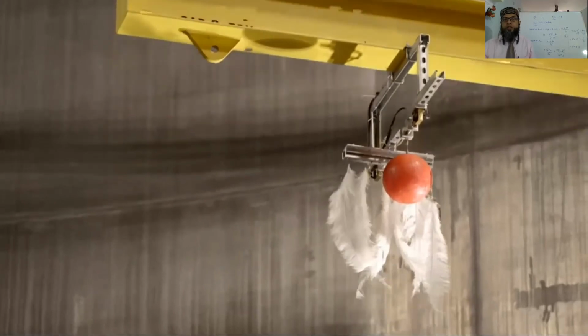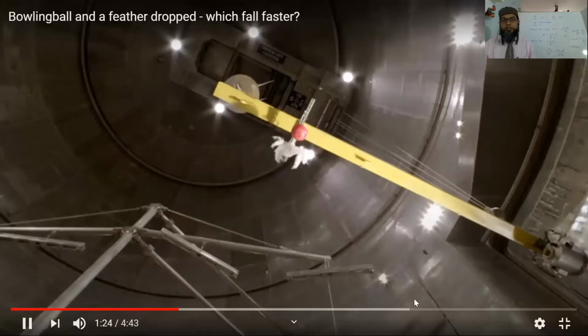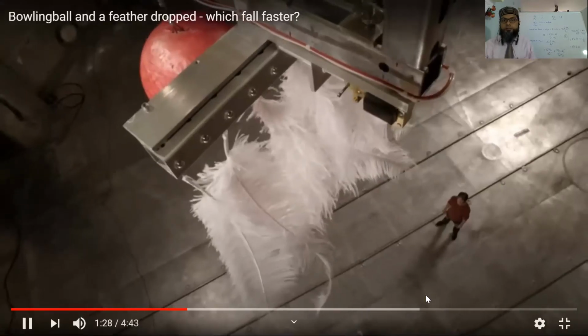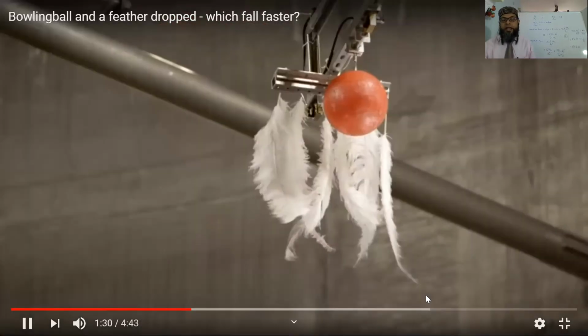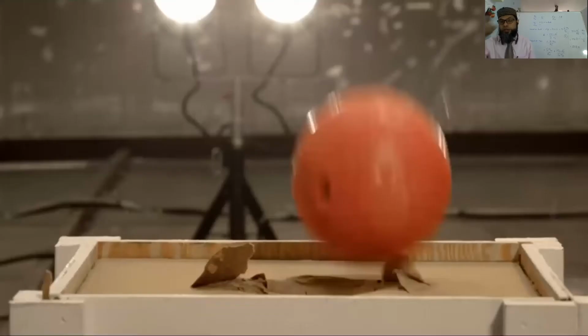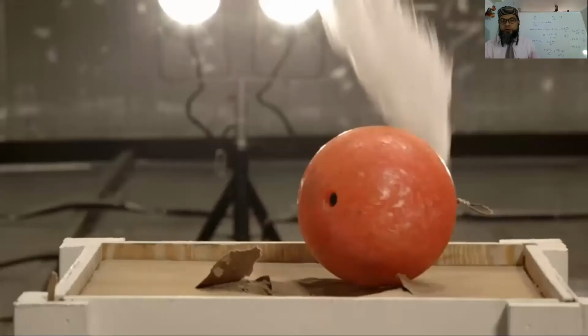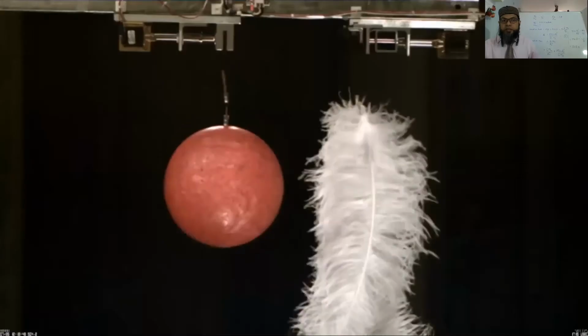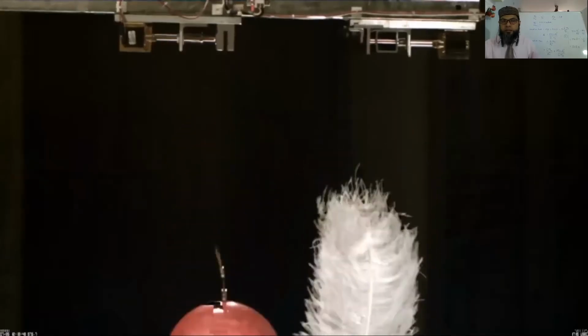As you can see, both are being taken upwards with the help of that pulley or trolley. Now, the air that is there has been removed. Right now, this was without the air being removed. In the one they showed you, the ball fell down much faster and the feathers are falling